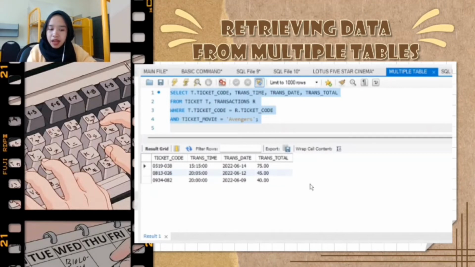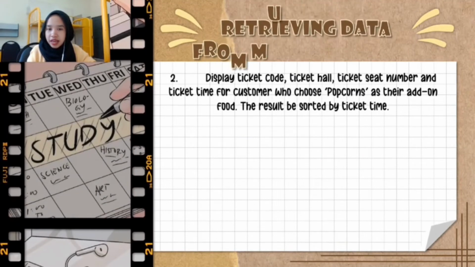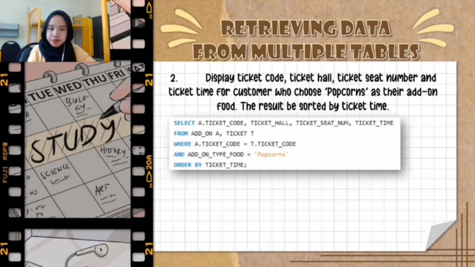And then for the second query, we need to display ticket code, ticket hall, ticket seat number, and ticket time for customers who choose popcorns as their add-on food. And then the result must be sorted by ticket time. So this is our MySQL statement, which is basically the same. Start with select and then from and then where.